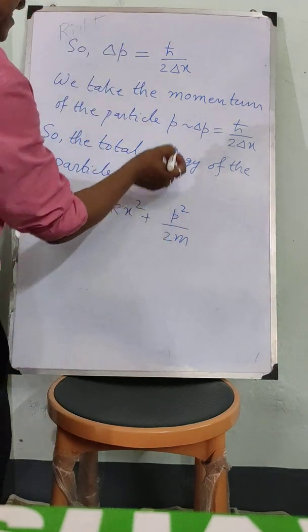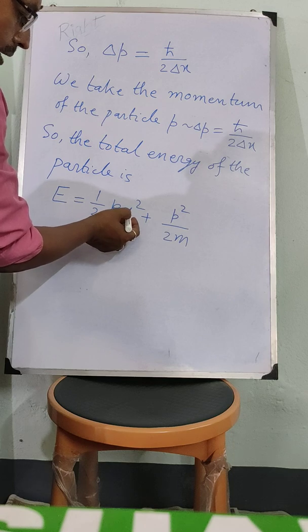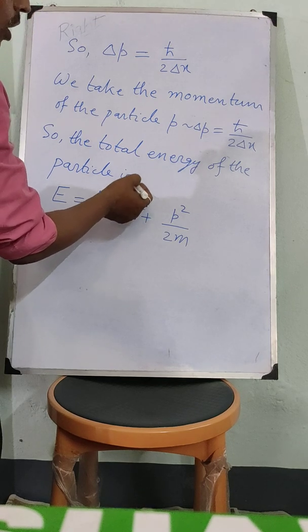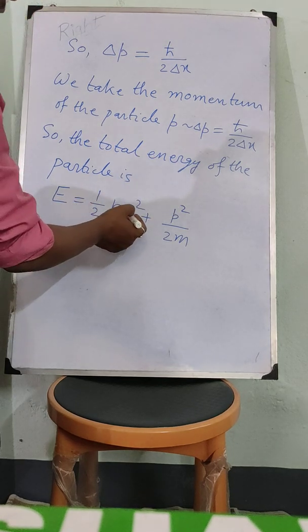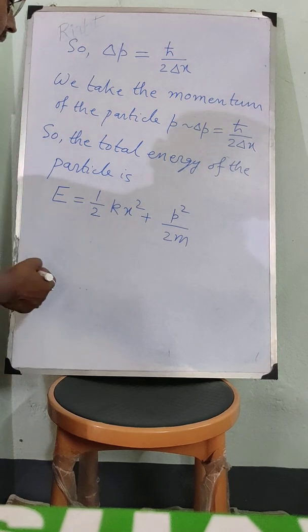Now P I have taken equal to the uncertainty. Similarly, x also, the minimum value of x is equal to its uncertainty, that is the delta x. So in place of x, I will write delta x.